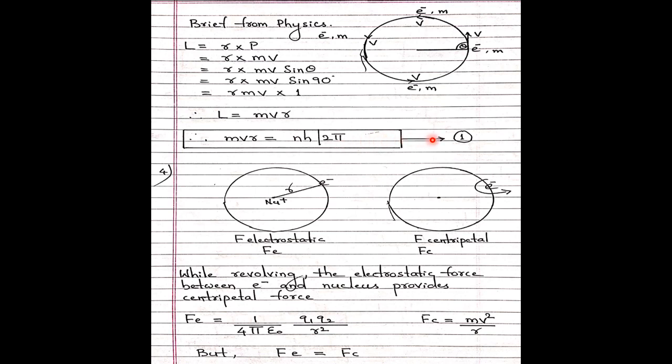Now when the electron revolves around the nucleus, see this condition. While revolving, the electrostatic force between electron and nucleus provides the centripetal force. This I told you when you tie a stone to a thread. The attraction force as well as the centripetal force acting outward, but both are balanced here. I have taken from physics what Fe, the electrostatic force of attraction, is, and what Fc, the centripetal force, is. Here both are equal, that's why the electron is intact. So Fe equals Fc.